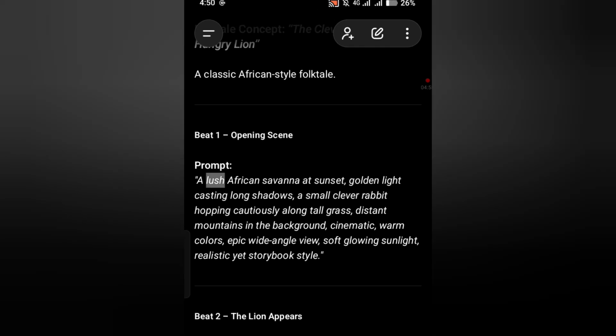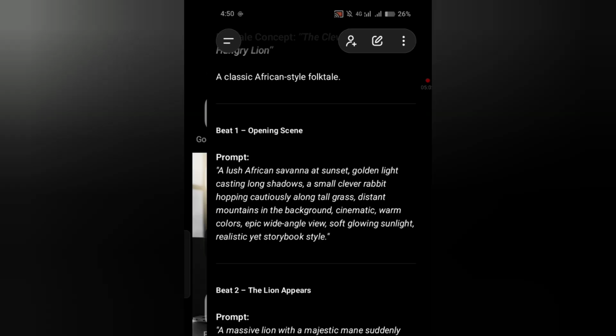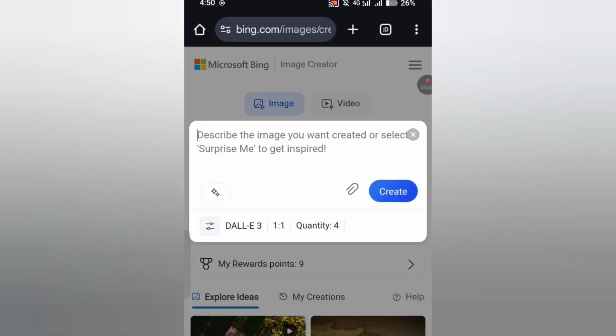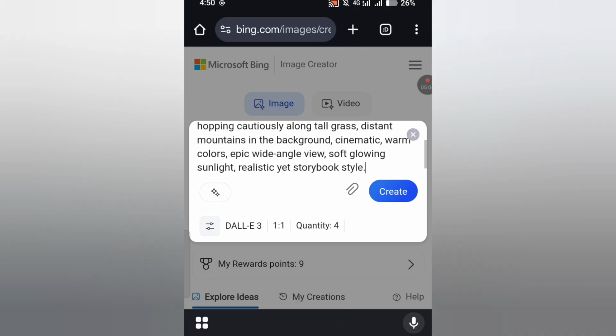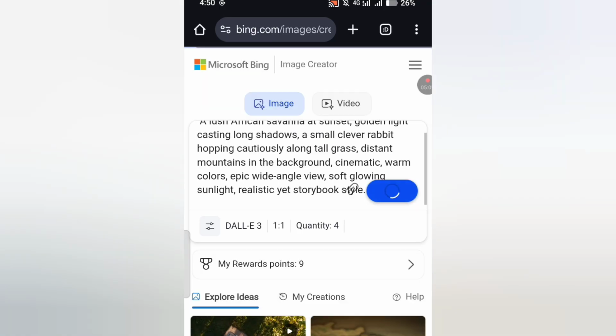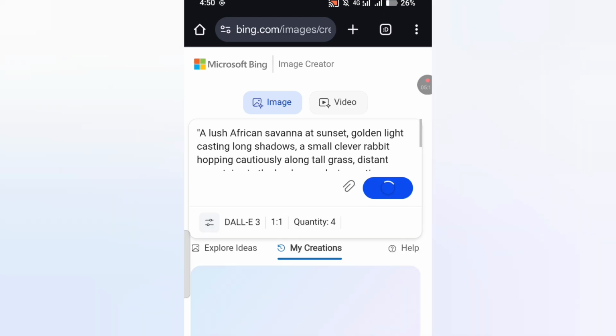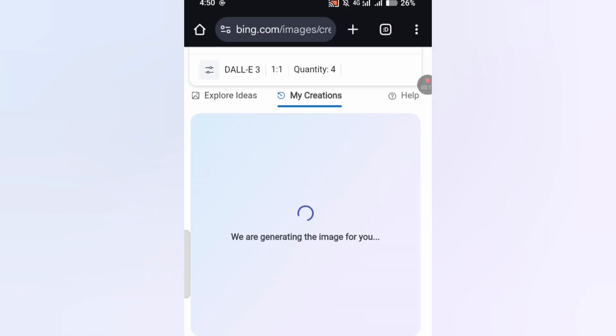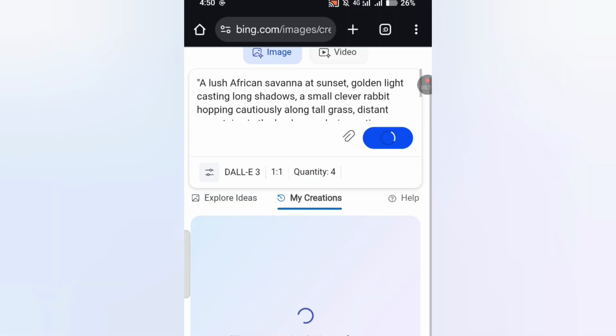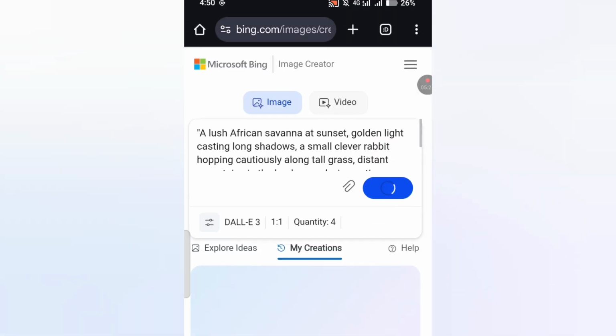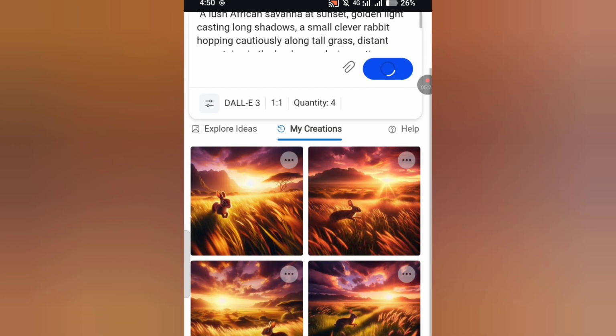Okay, so you can copy this prompt like this. This is just for practice. It's not very sharp. You can do better. I'm just showing you how to do it. So you can generate all the pictures one at a time. Okay, it's going to give you 4. For the images, it generates 4 images. Okay, so it will give you the 4 images and you are going to take the one that you want.